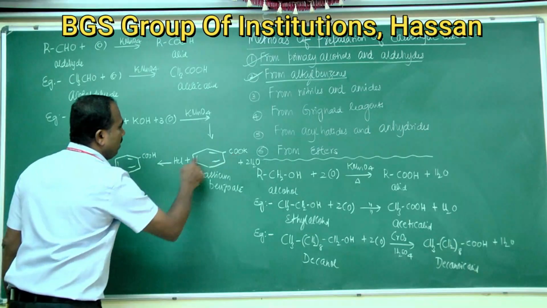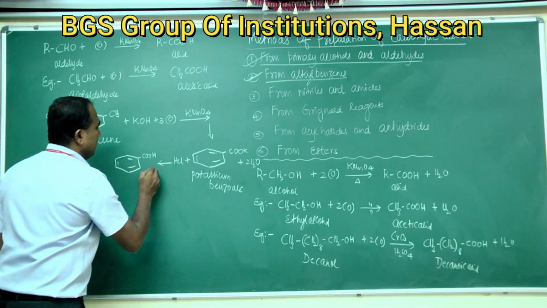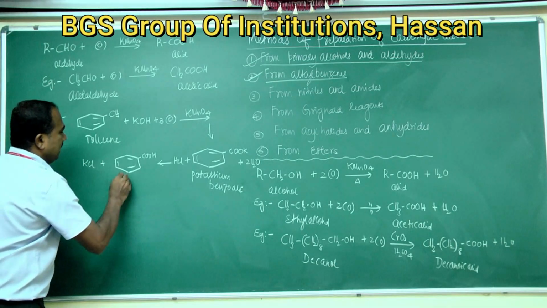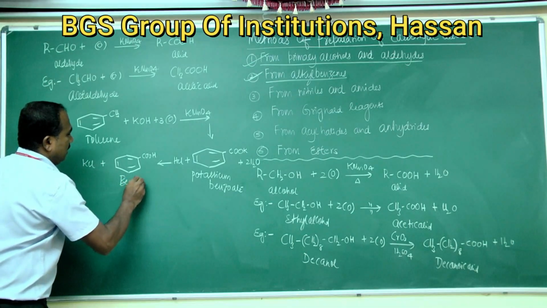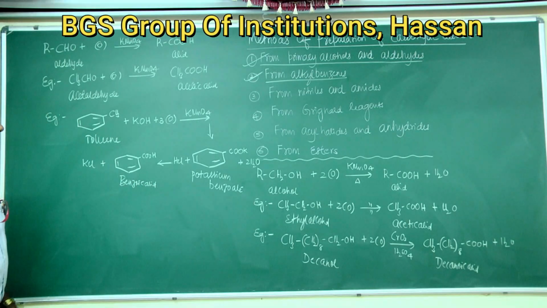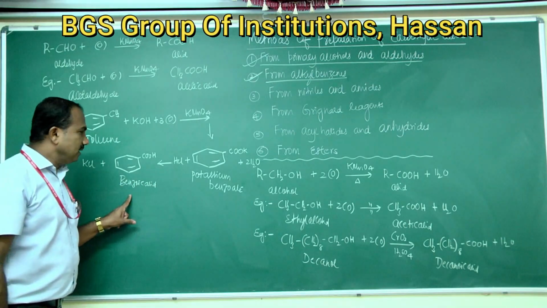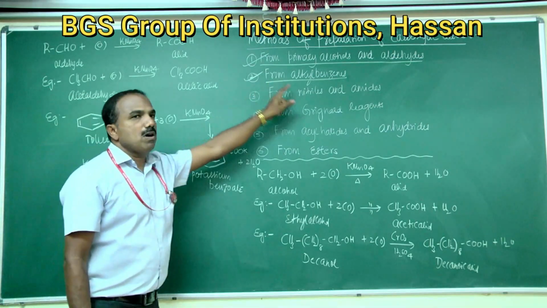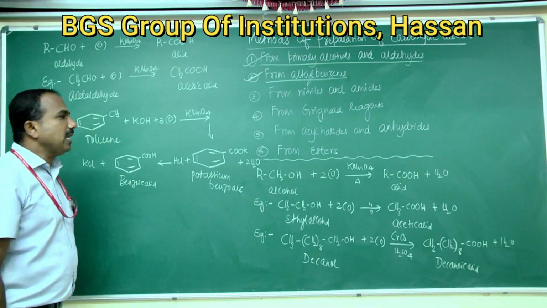Benzene connected to COOH, and K combines with Cl, KCl. This is benzoic acid. So this is how aromatic carboxylic acids can be prepared from alkyl benzenes.